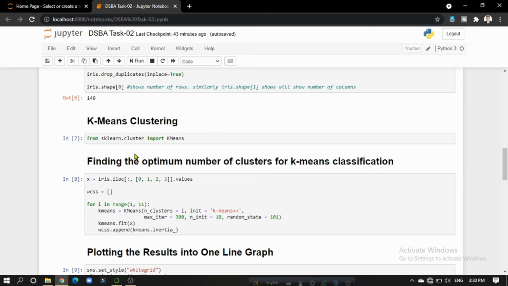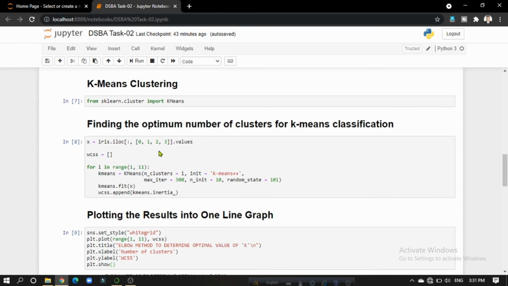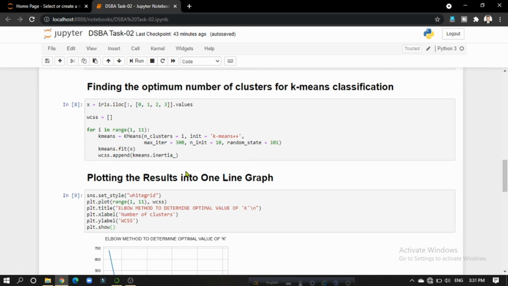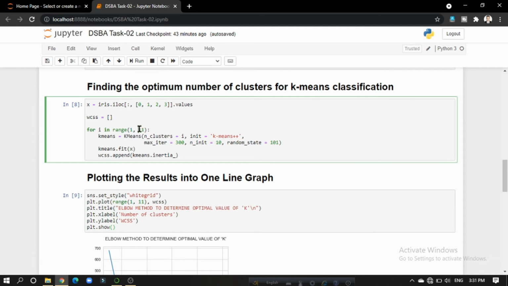And then I have imported KMeans from sklearn.cluster, as I am going to use the k-means clustering algorithm in this task. As our task is to find the optimum number of clusters, for that I have used a for loop which ranges from 1 to 10. And we know that we can see here 1 to 11, but when we use the range function, it will work from 1 to 10 here.